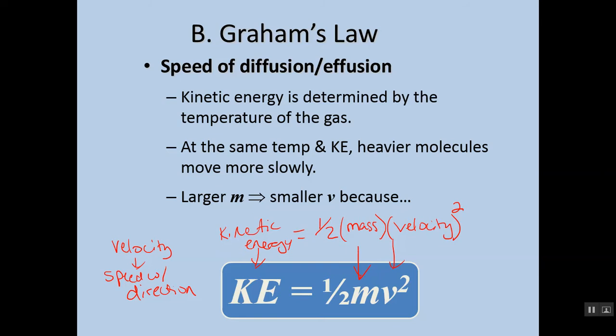All right, so with that in mind, using this formula, why would it make sense that hydrogen would be moving a lot more quickly? Well, if we're assuming same kinetic energy, the same temperature, which they would have since they were in the same container, then as you decrease the mass, you would increase the velocity, or vice versa, right? So if hydrogen has less mass, then it should move a whole lot more quickly. If oxygen has more mass, heavier, then it should move a whole lot more slowly.